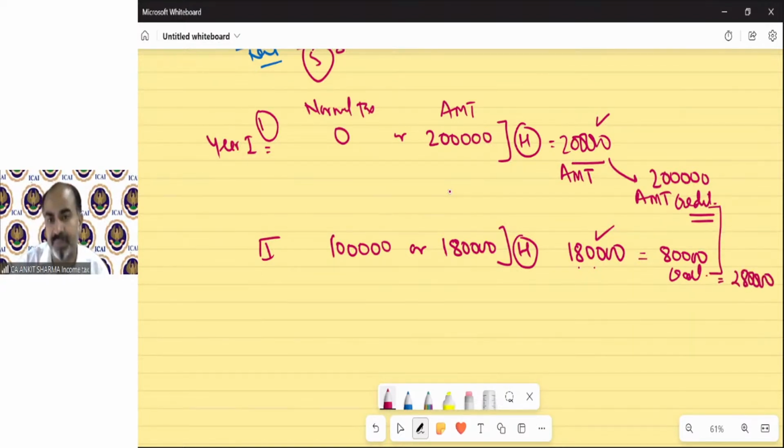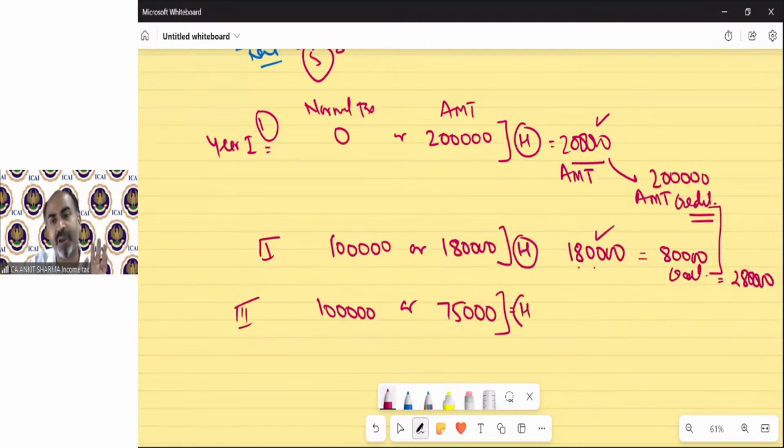You can use it, but not in normal years. You can use it only in the year in which your normal tax is higher than AMT tax. Suppose in the third year, your normal tax is 1 lakh and AMT tax is 75,000. Higher you need to pay always. So your tax liability will be 1 lakh. So in this year, you can utilize this credit.